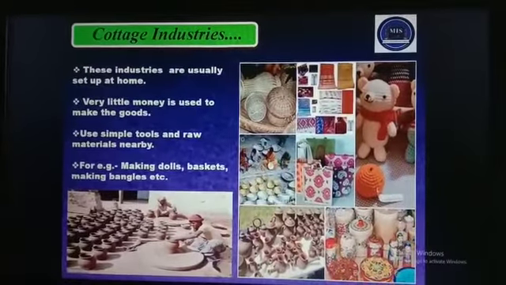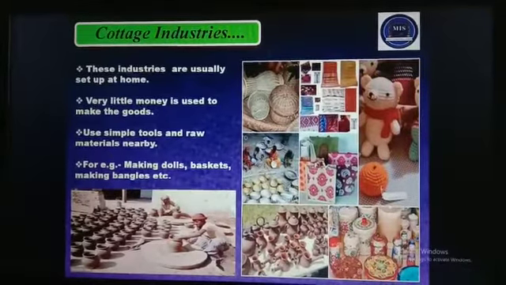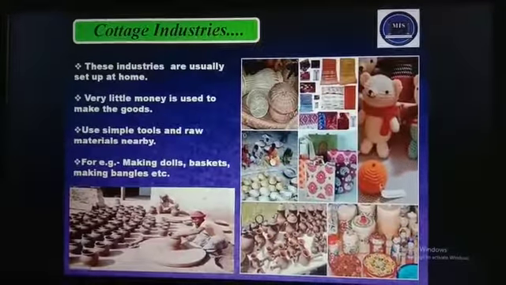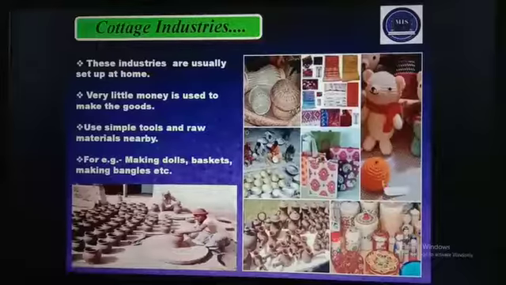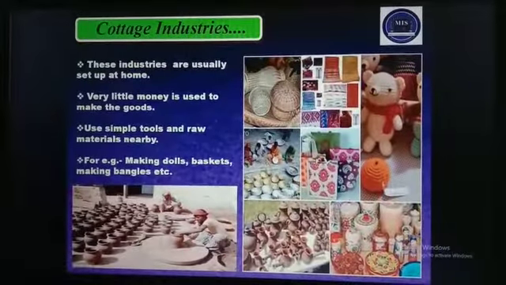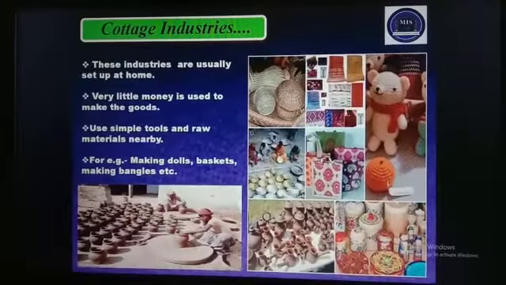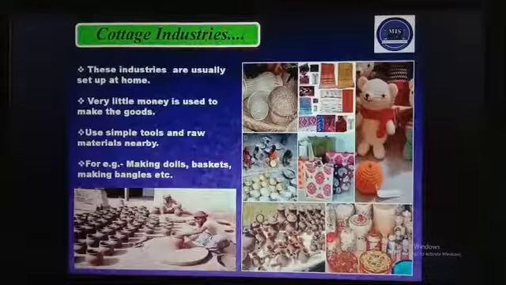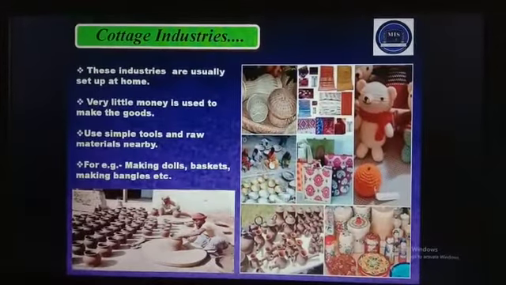So children, firstly we will learn about cottage industries. What are cottage industries? These industries are usually set up at home. Very little money is used to make the goods. They use simple tools and raw materials nearby. For example, making dolls, baskets, bangles, etc. As you can see in the pictures, so many cottage industry things are made here.